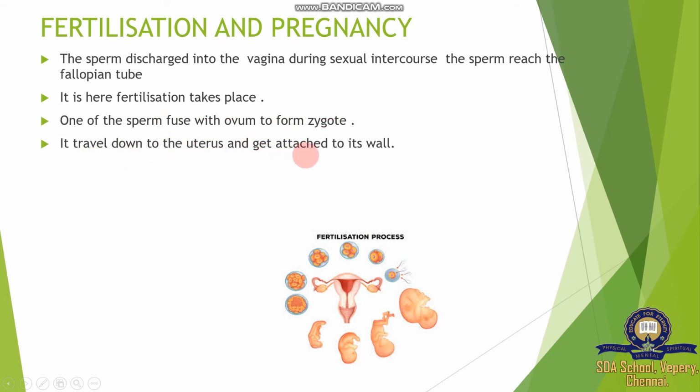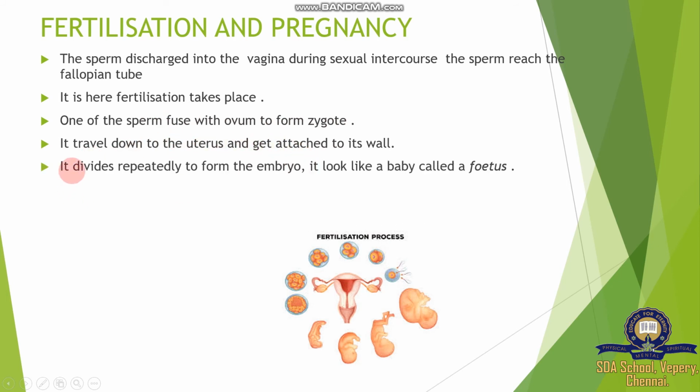It travels down to the uterus and gets attached to its walls. It divides rapidly to form an embryo. So after zygote formation, the egg divides. Rapid means very fast. It divides repeatedly to form the embryo. It looks like a baby and is called a fetus. The small baby-like part is called a fetus. F-O-E-T-U-S. Important. What is a fetus? This can be asked as a marks question.